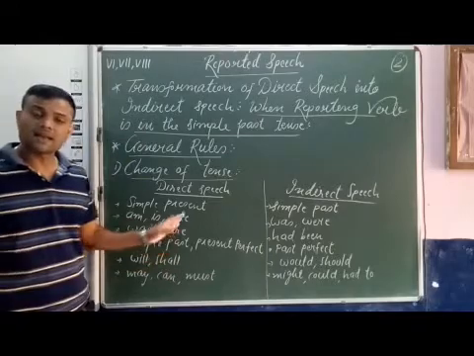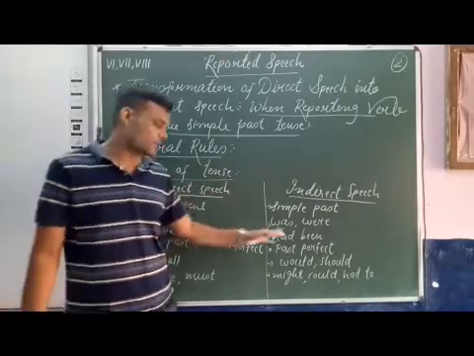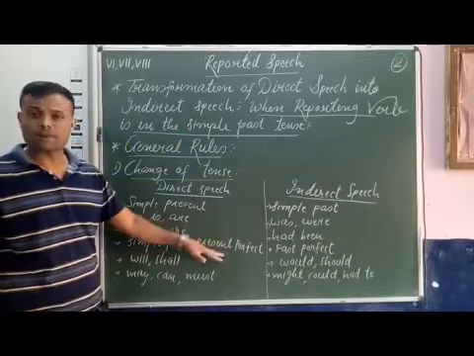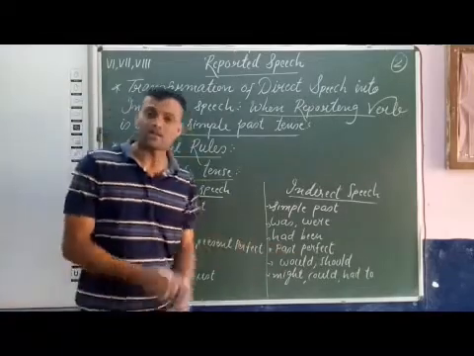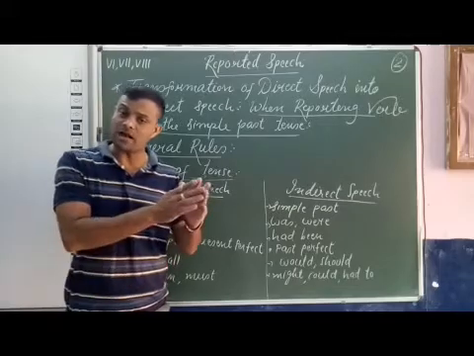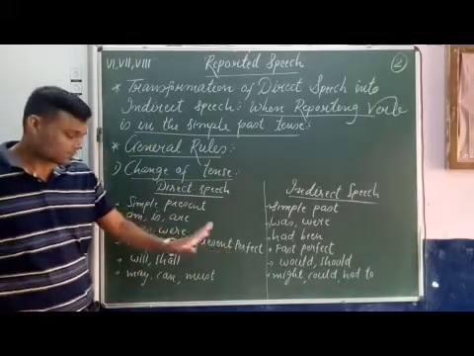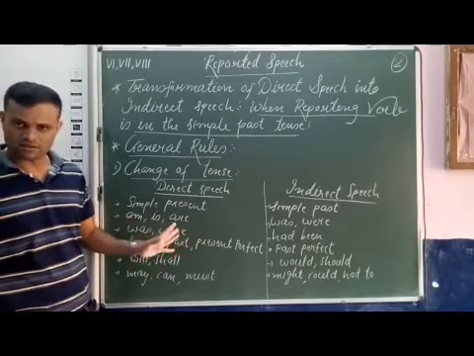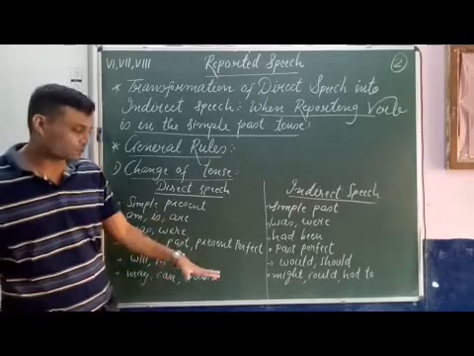Simple past tense and present perfect tense, these two tenses turn into past perfect tense. Past perfect tense remains past perfect. Will turns into would, shall turns into should, accordingly. So in all future tenses, will becomes would, shall becomes should.